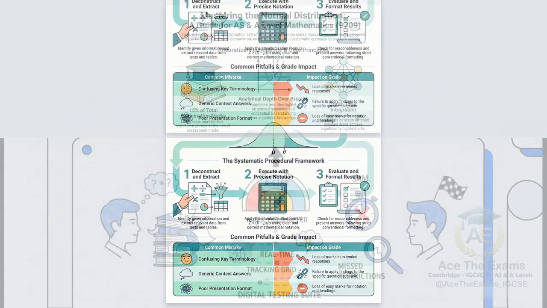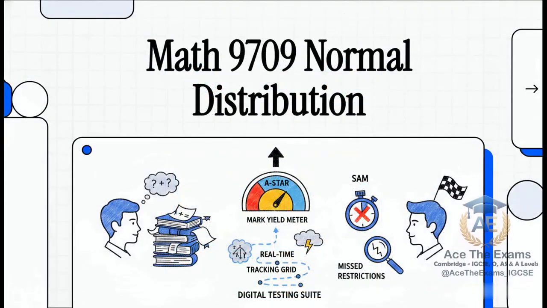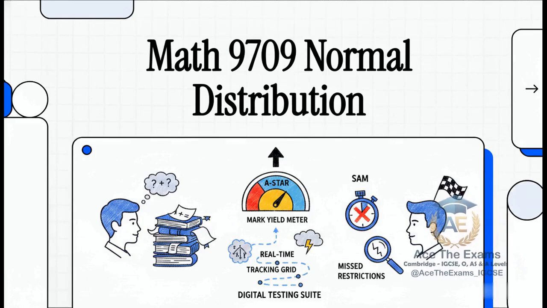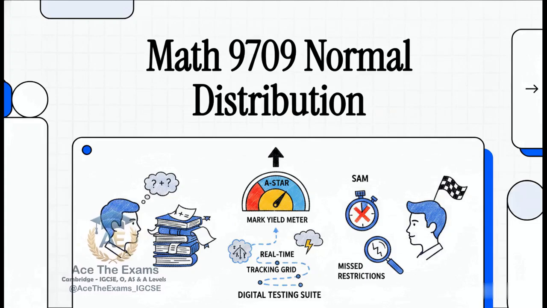I'm your master coach, and today we are absolutely destroying Cambridge AS and A-level mathematics topic 5.5, the normal distribution. If you look at the real-time tracking grids on your screen, you'll see our custom mark yield meter ticking up, measuring performance from those lowest foundational bands all the way to a clean, undisputed A star.